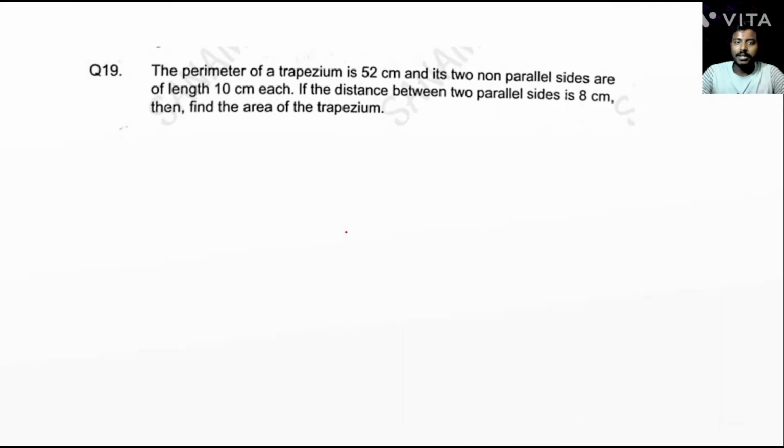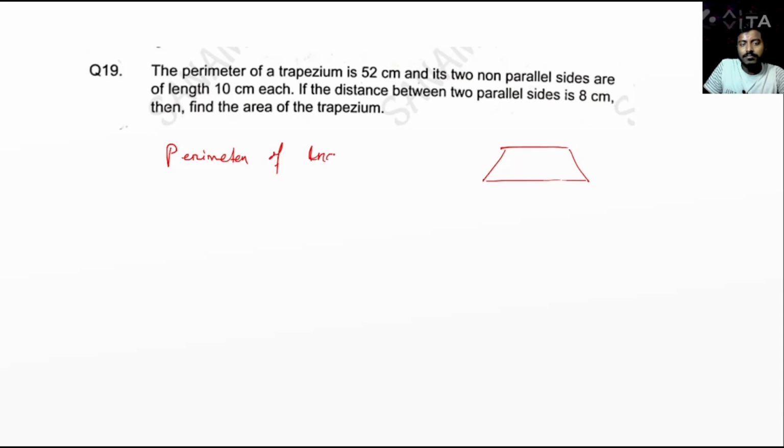Next question, the perimeter of a trapezium. Okay, this is a trapezium. The perimeter of the trapezium is given, so write down perimeter of trapezium is equal to 52 centimeter. The two non-parallel sides are 10 each. Okay, this is 10, this is also 10. The distance between the two parallel sides is equal to 8. So the height is given. Write down height equal to 8 centimeter. So find the area.